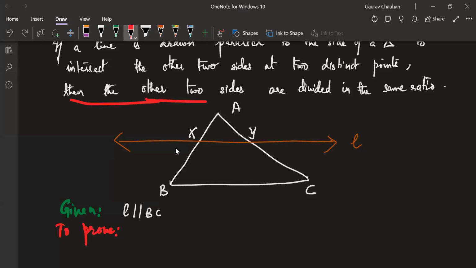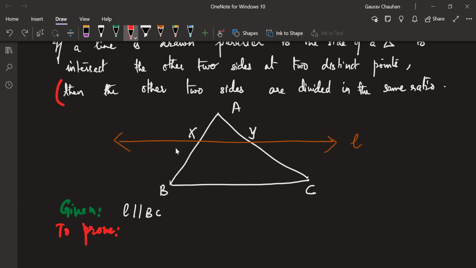Then the other two sides are divided in the same ratio. Anyone want to take an attempt at converting this into maths? The other two sides. Which two sides? Dinesh? AB and BC. Perfect. Yeah, other two sides. AB and AC, sorry. AB and AC, other two sides.